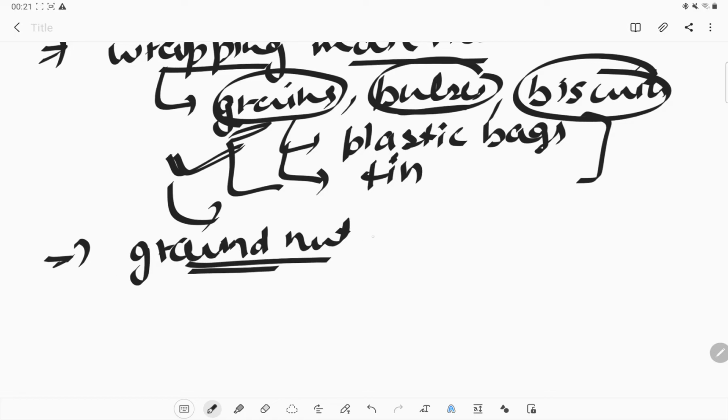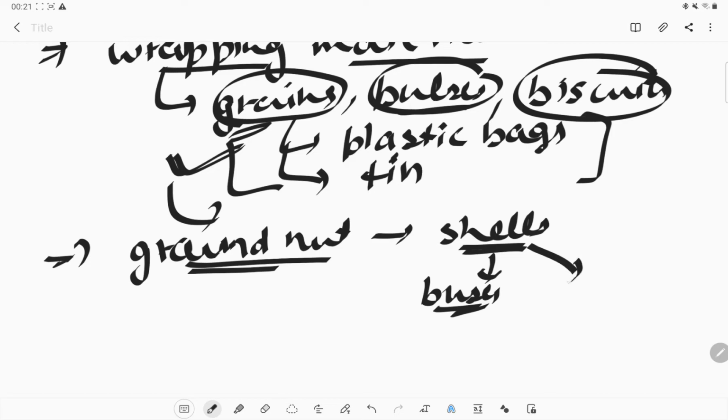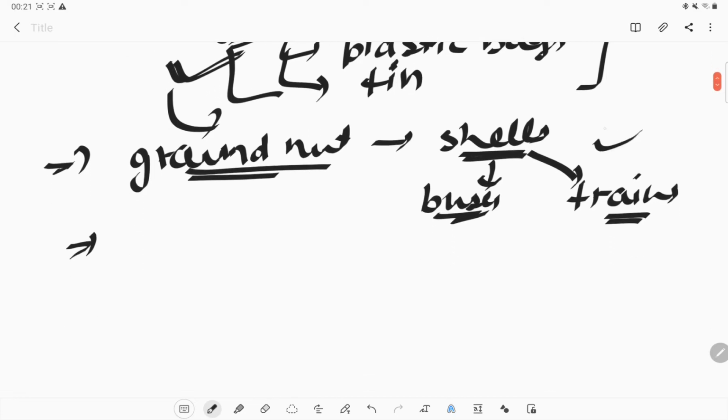We eat groundnuts and we throw the shells in public places. Like in buses, if we are eating in the buses, or in the trains, we throw those groundnut shells in those public places. So what we are doing here is making a mess, producing garbage.